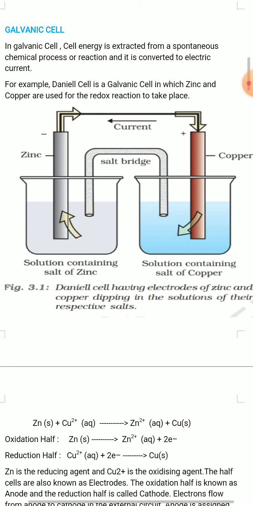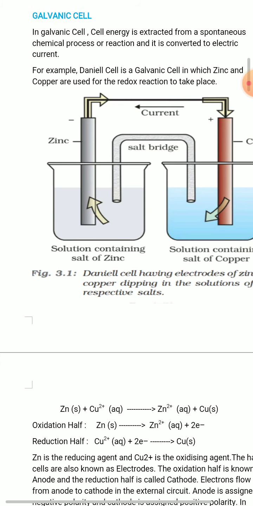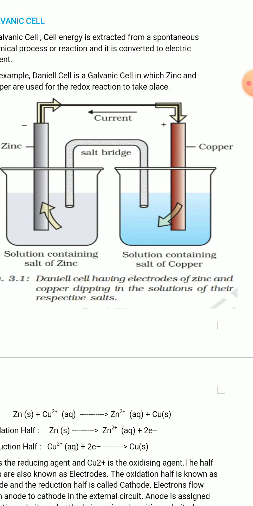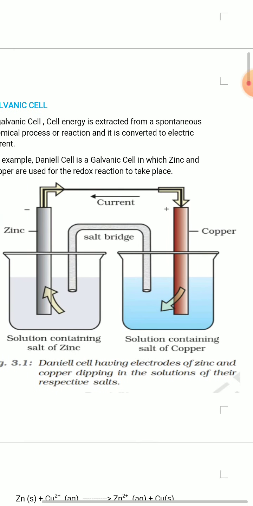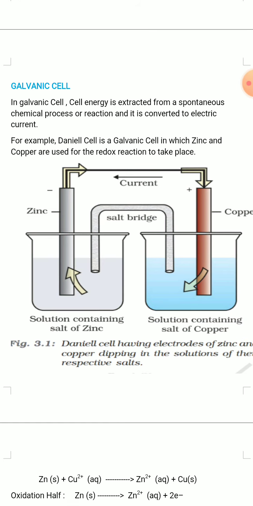In this diagram, you can see that zinc is dipped into zinc sulfate solution, and copper electrode is dipped into copper sulfate solution, and both the solutions are connected by a salt bridge. Here the copper electrode acts as cathode and the zinc electrode acts as anode.